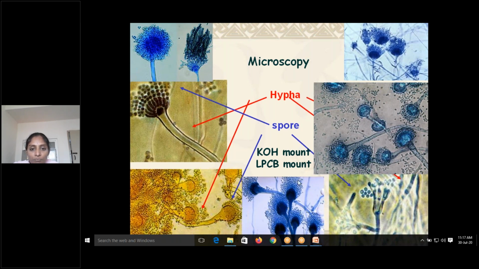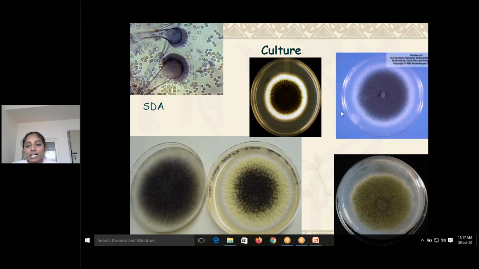You can see this picture, complete arrangement. So this is sunflower arrangement. Depending upon that, we divide into species. So these are the culture SDA plates. These are black colored growth. Black colored growth usually goes in favor of Aspergillus niger.